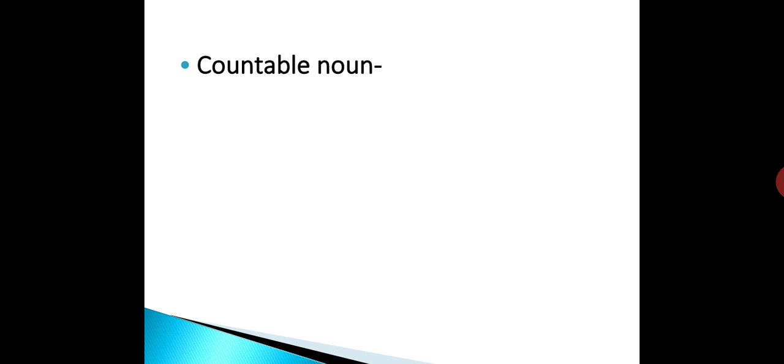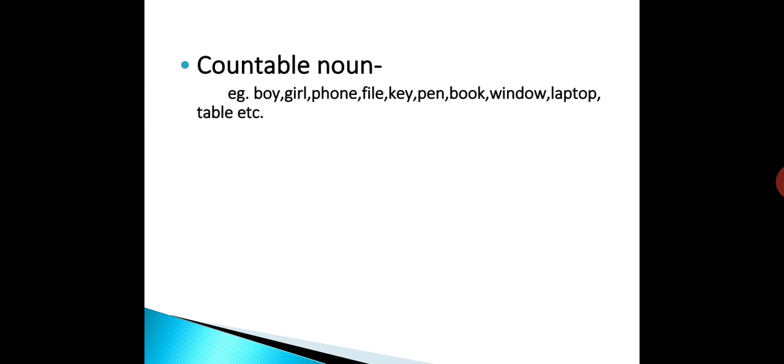Countables are the nouns which can be counted. For example, boy, girl, phone, file, key, pen, book, window, laptop, table, etc. These are the examples of countable noun.